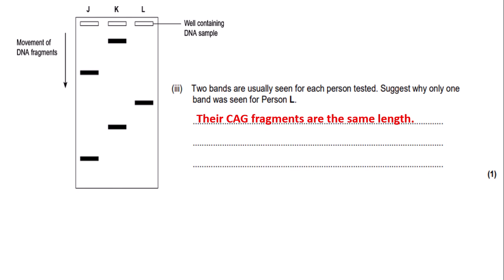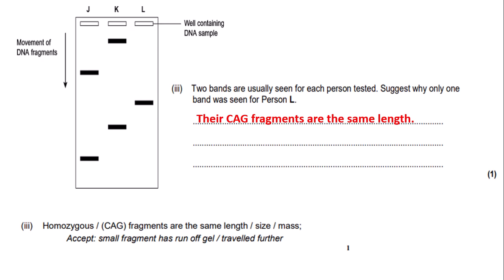If we look at the mark scheme, person L is homozygous, or you can write that the CAG fragments are the same length or the same size or the same mass. We wrote that the CAG fragments are the same length, so we would get the mark for the question. It also says here, except a small fragment has run off the gel or travelled further, which could happen if you haven't done your experiment right. So let's move on.